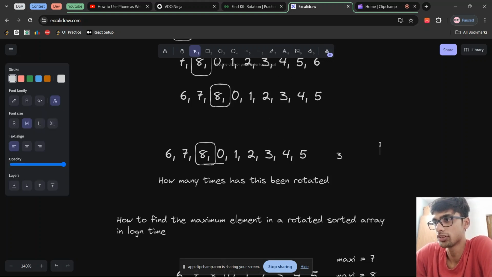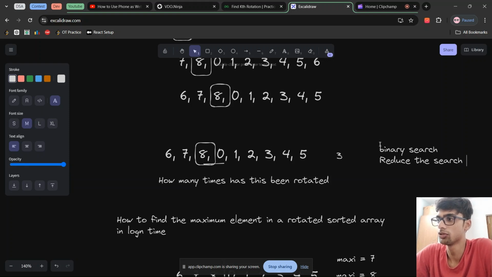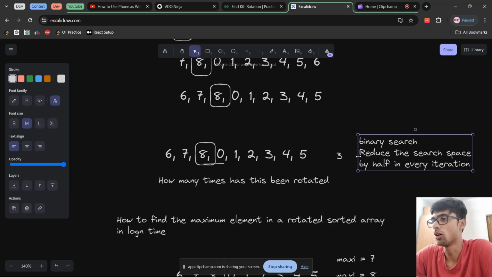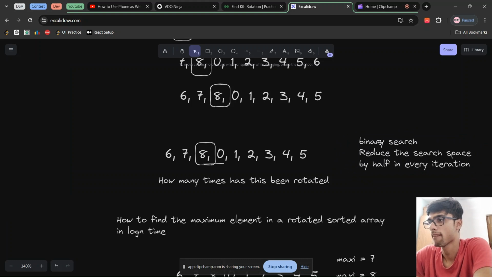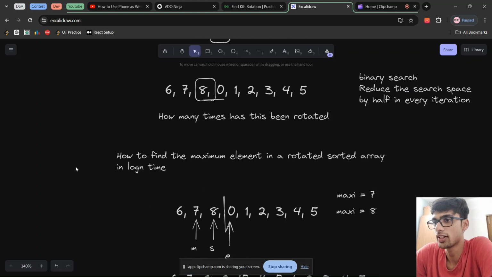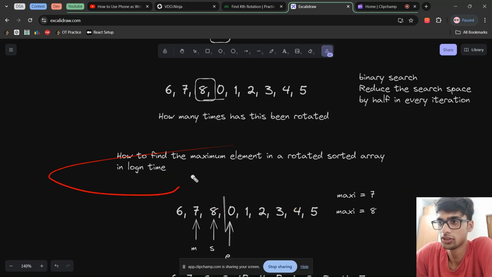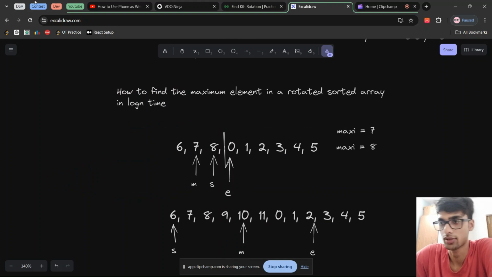So okay, what is the concept behind binary search? In binary search, you have to reduce the search space by half in every iteration. So how do you reduce the search space such that you'll be able to find the largest element in a rotated sorted array? So now our question becomes how to find the maximum element in a rotated sorted array in log n time. Now this is your question. Now how do you solve this question?